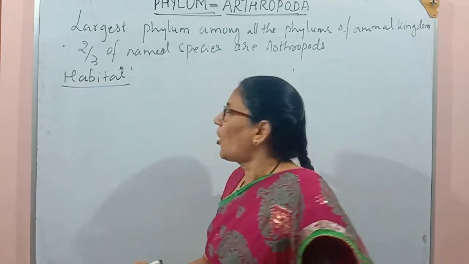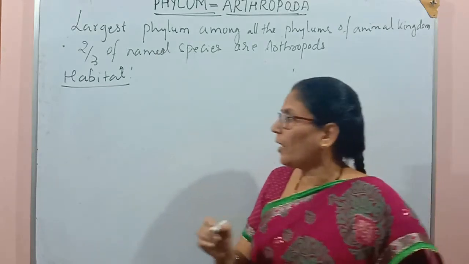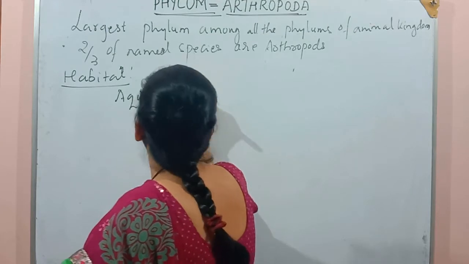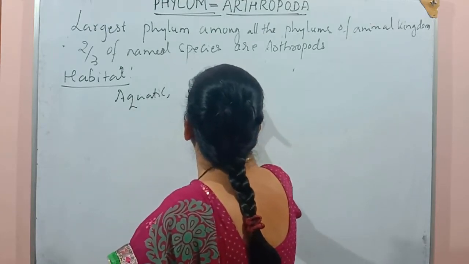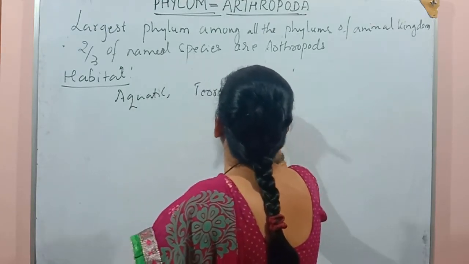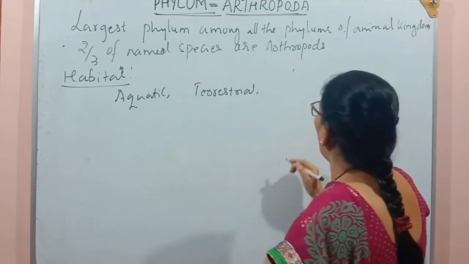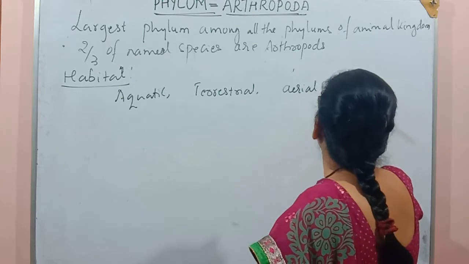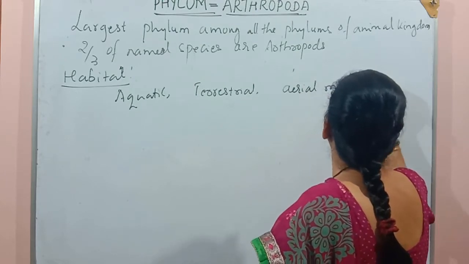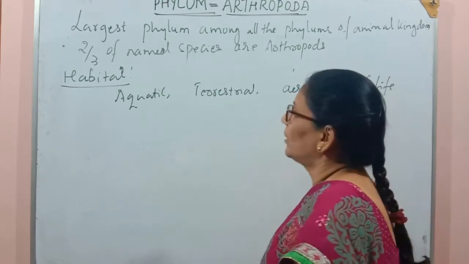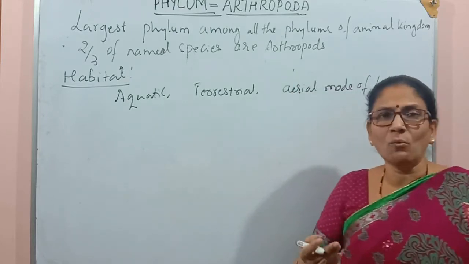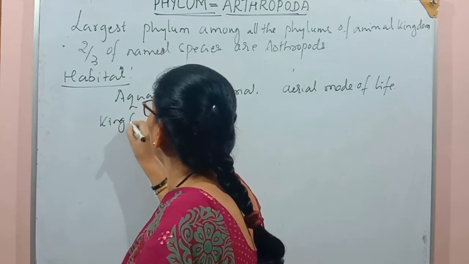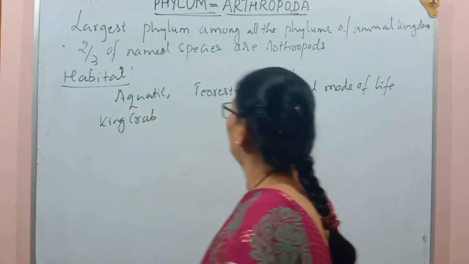So the organisms coming in this group may be aquatic or terrestrial, or they may also have adapted an aerial mode of life. Aquatic means those living in the water. Example, king crab, which lives in the water.